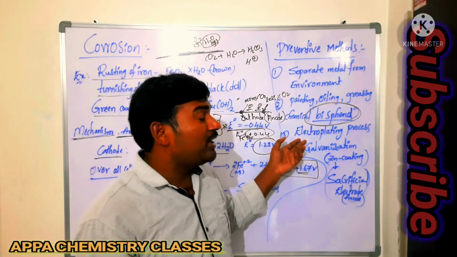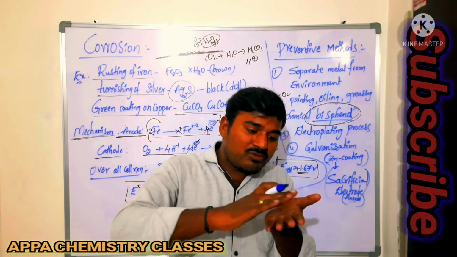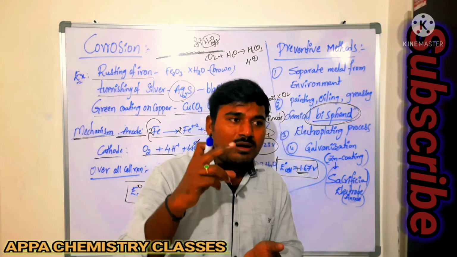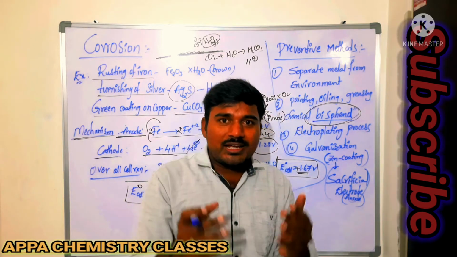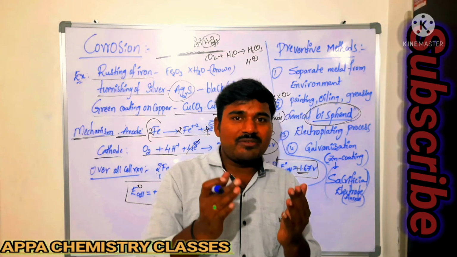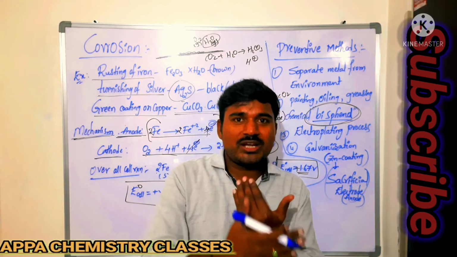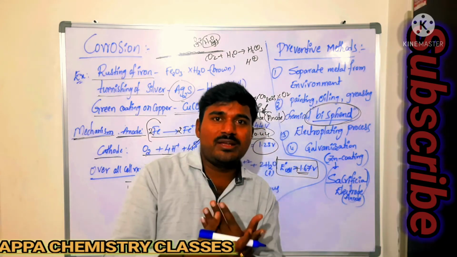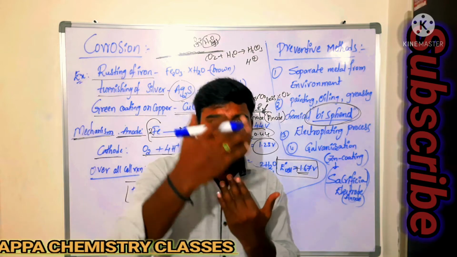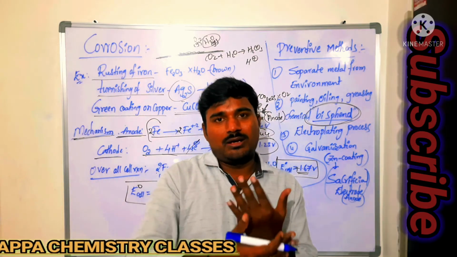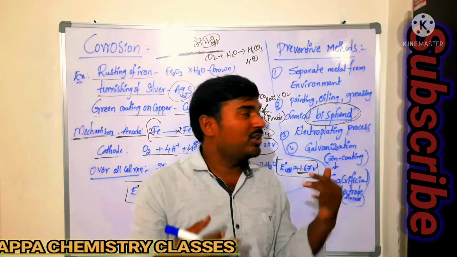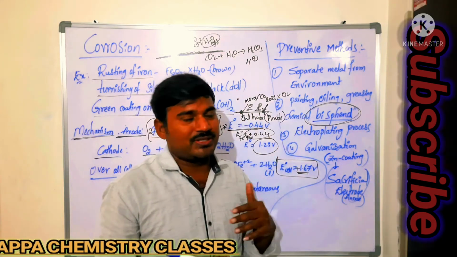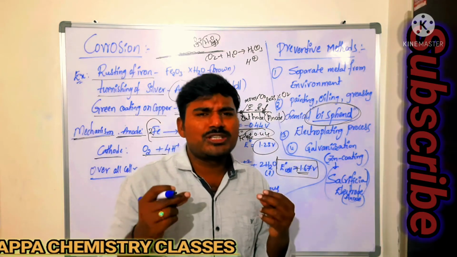Okay? And also the electroplating process, coating of one metal over the surface of another metal. You can see some god idols. They look like gold idols, but inside iron metal will be there, outside gold plating will be there. So silver ornaments, silver idols or gold idols, you can see those outside. One metal is plated, coated on that surface with the help of electricity. That is what we are calling the electroplating process. And the galvanization process is very, very important.